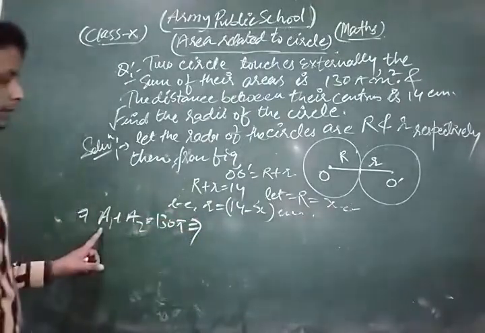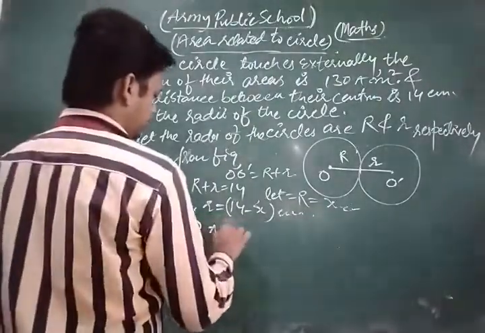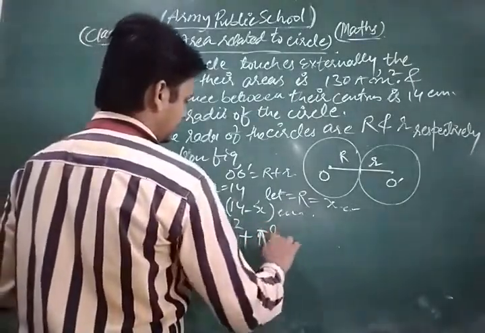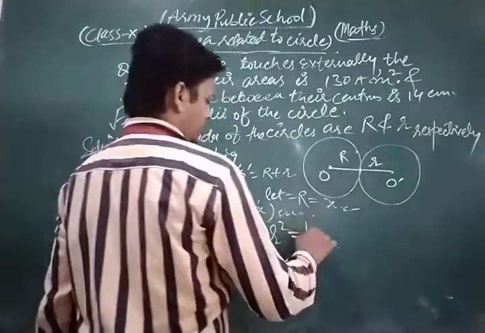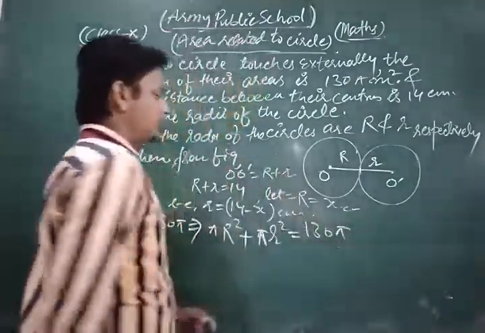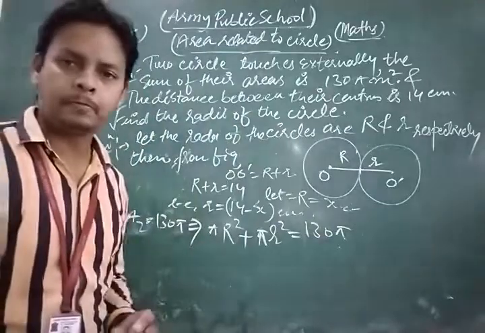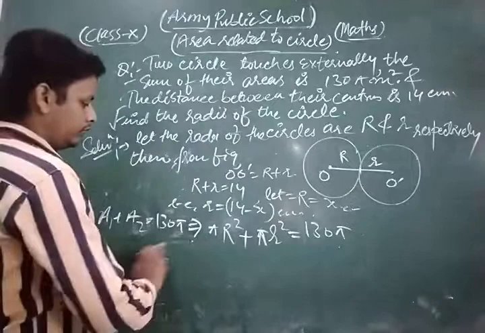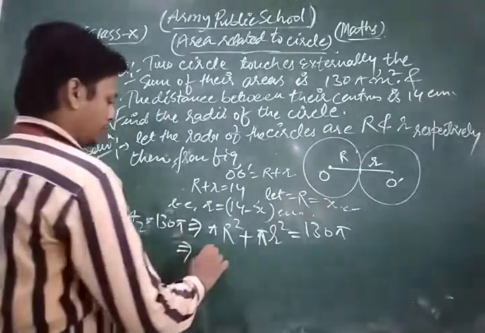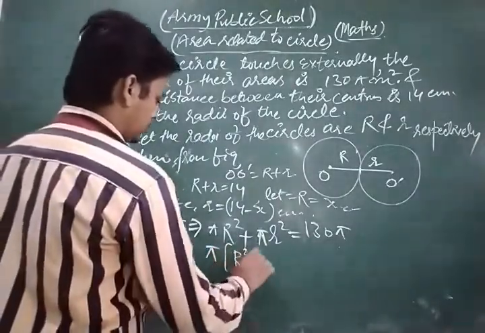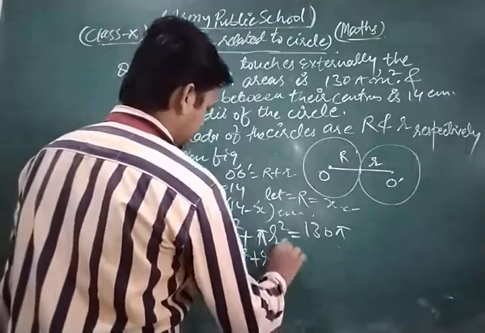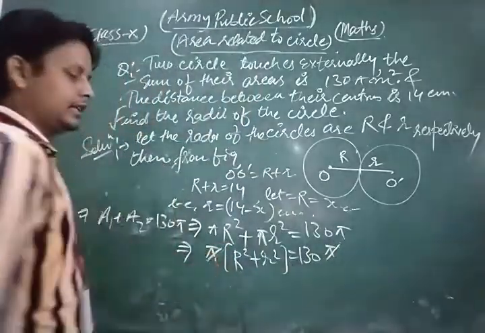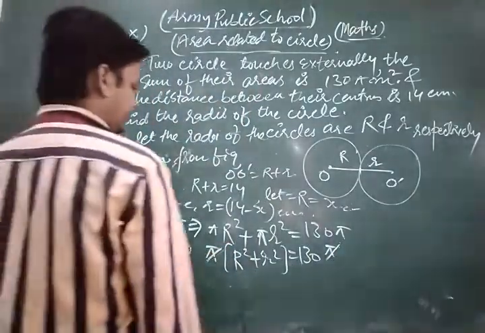Now A1 is pi capital R square plus A2 is pi small r square is equal to 130 pi, because you know that area of circle is pi r square. Now from there we take pi as common, so R square plus r square is equal to 130 pi, and pi cancels.